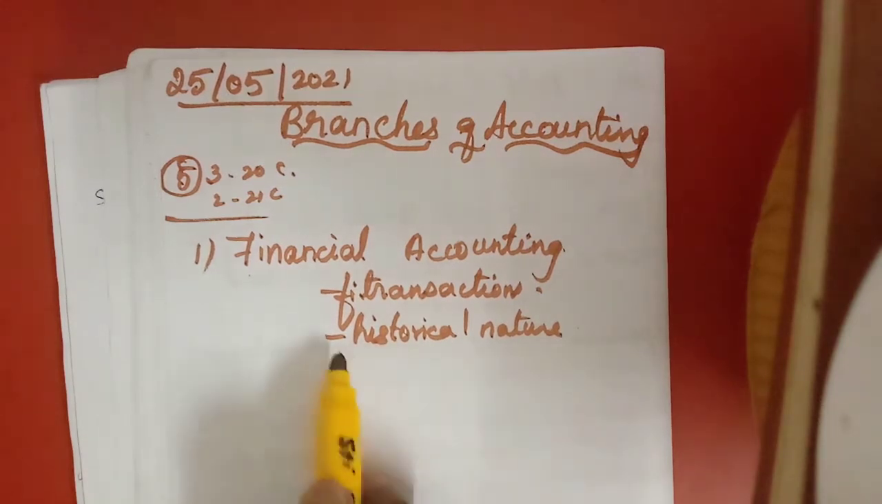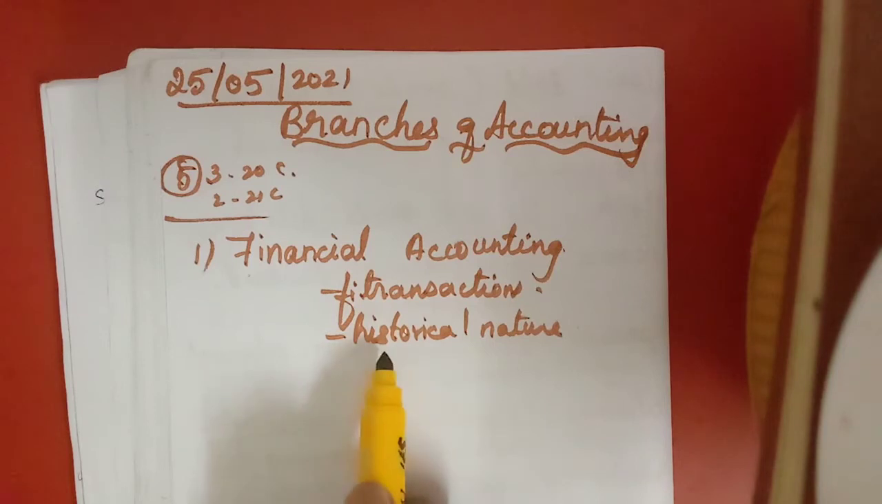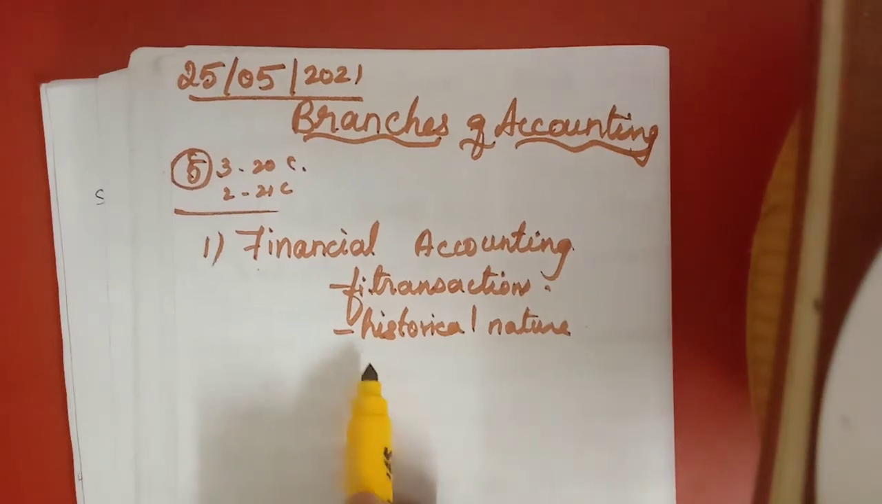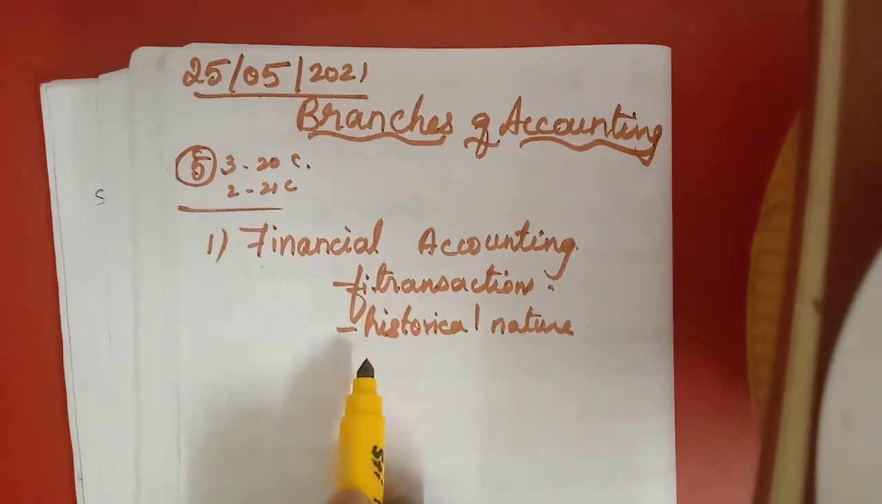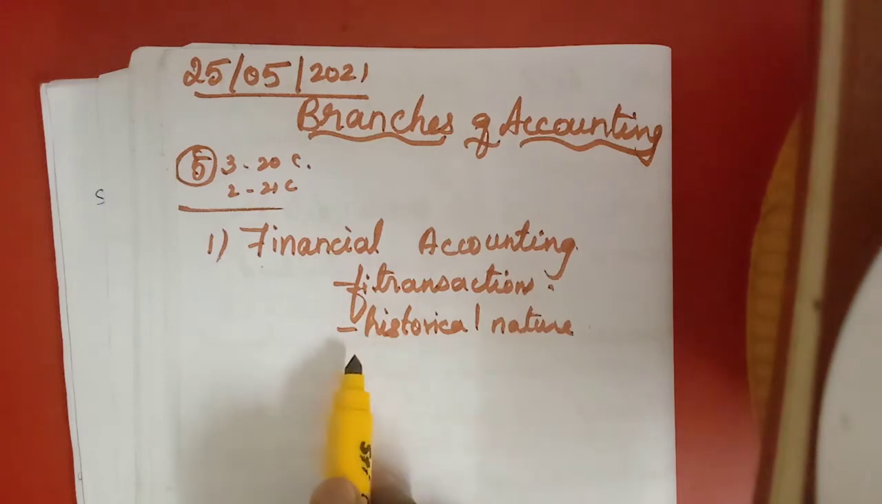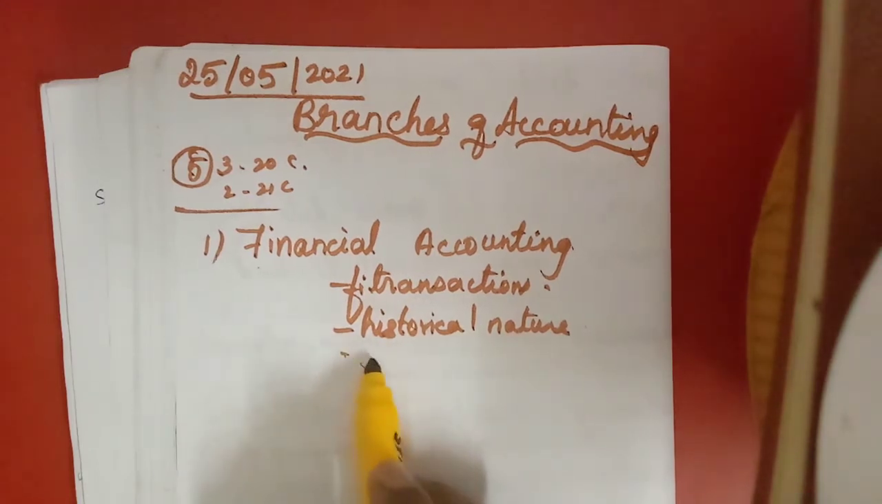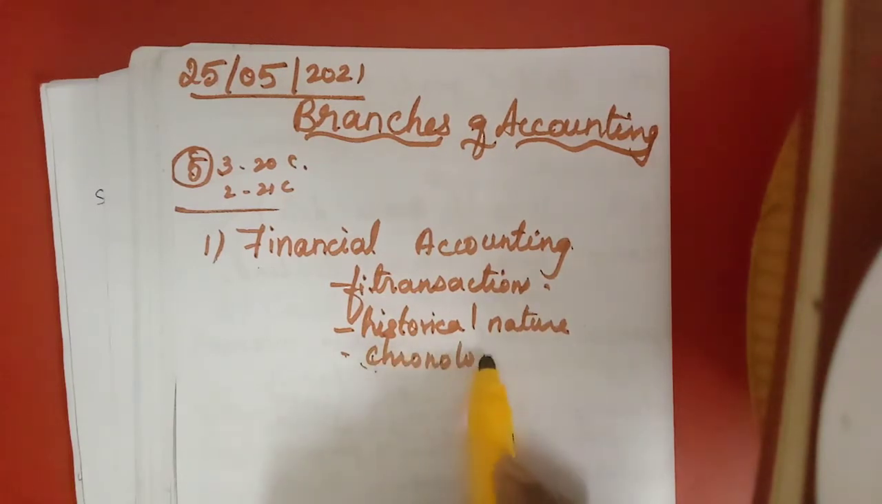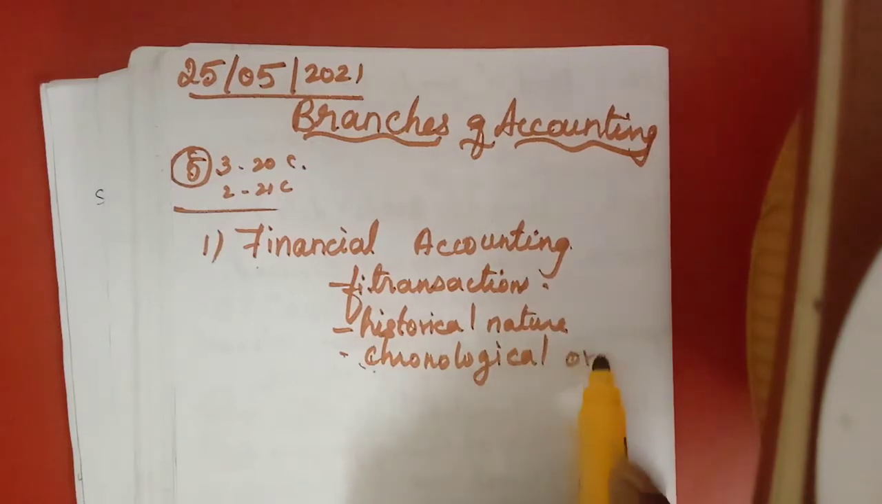Maybe the historical cost also we use. Not the future market price, the historical price or the cost price. Original cost price only we enter in the books of accounts. And how is it entered? In the chronological order. Transactions are entered in the chronological order, that means the order of occurrence.